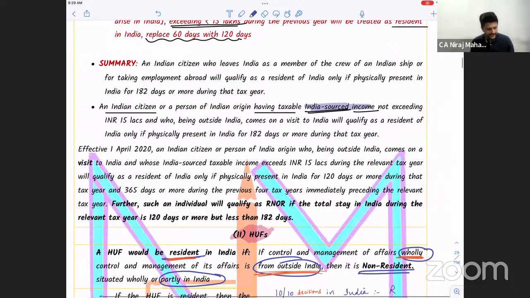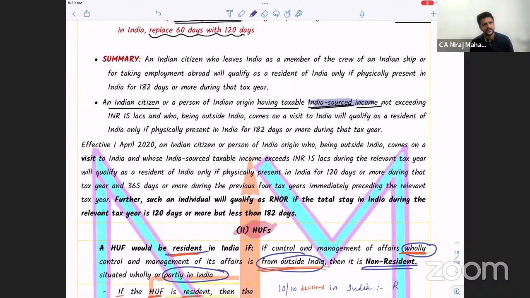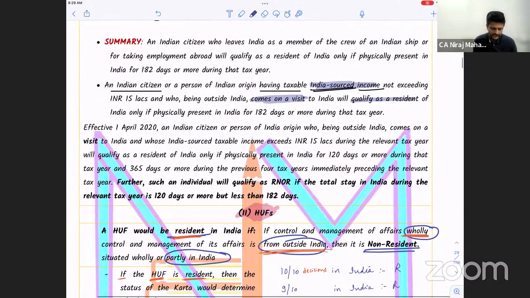Not exceeding rupees 15 lakhs. And who, being outside India, comes on a visit to India, will qualify as resident of India only if physically present in India for at least 182 days or more. Pay attention, there are 2-3 things they have given you here.